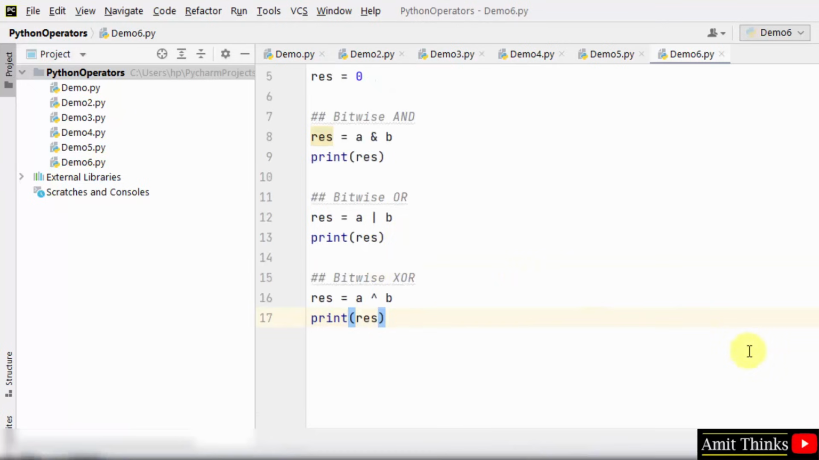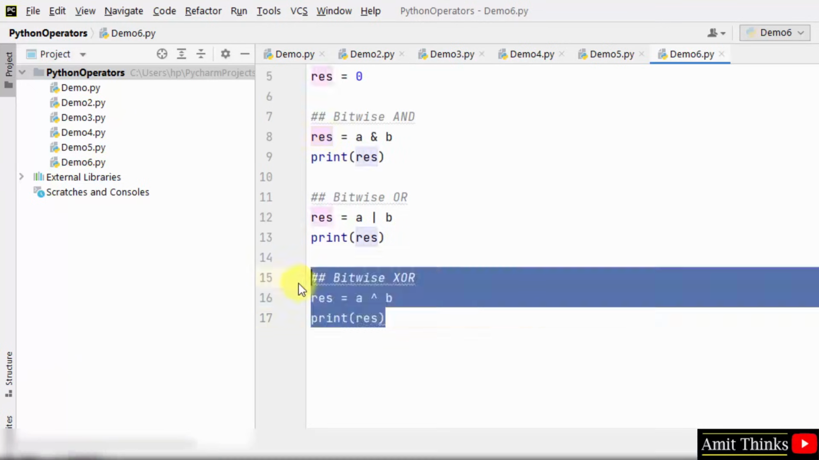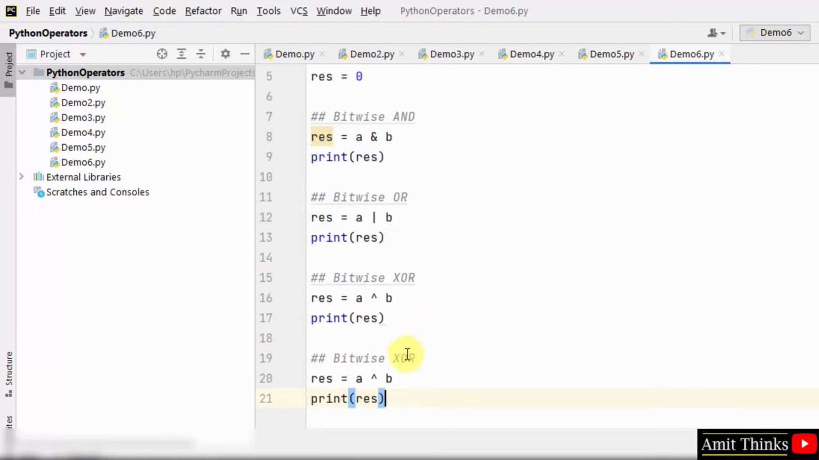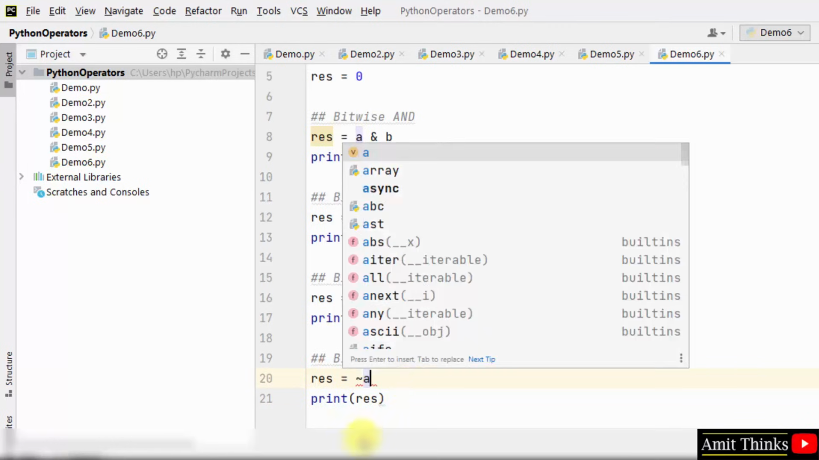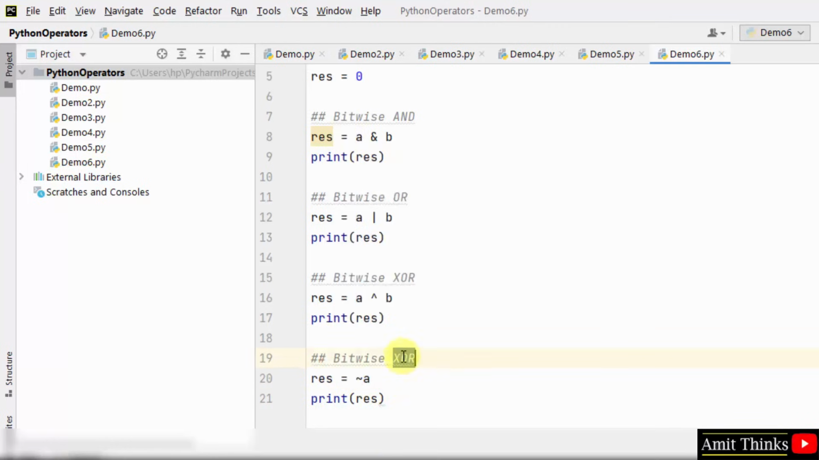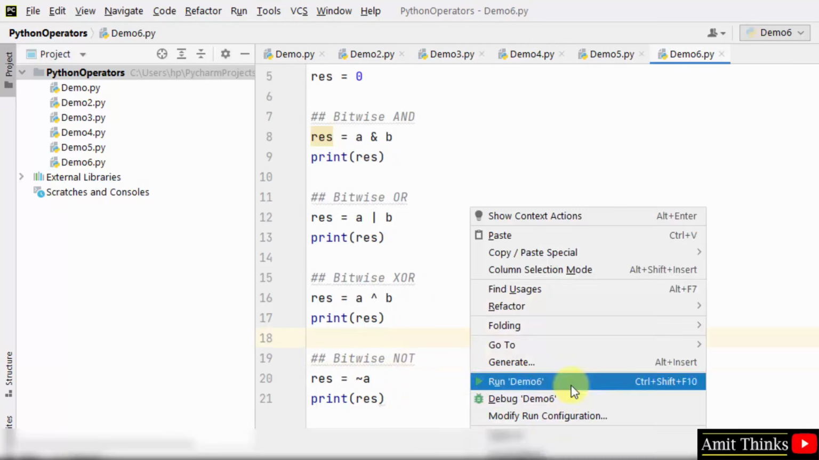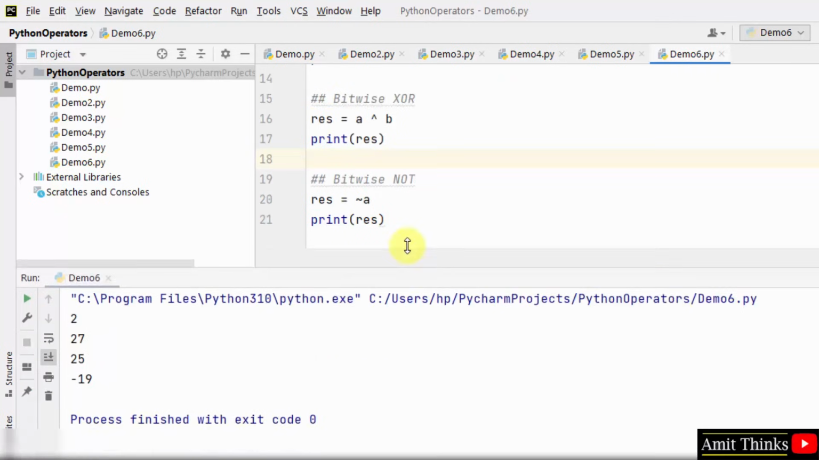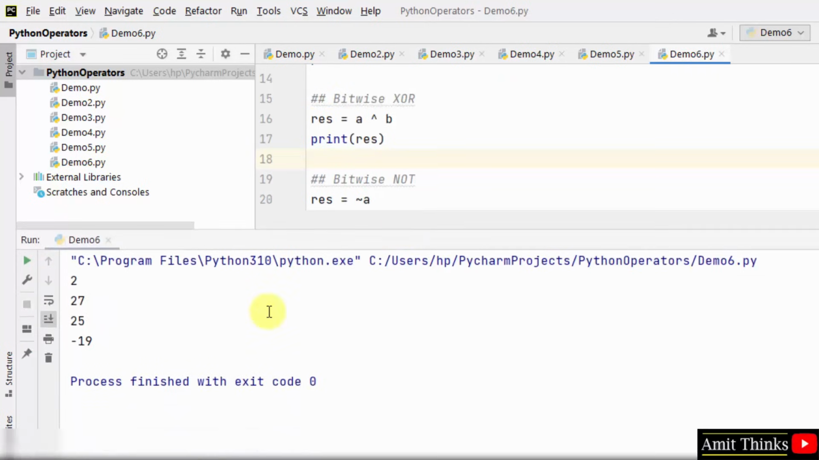Now let us focus on the bitwise NOT operator. For that we only need a single value, let's say I have A here. I'll just use the negate operator to find the negation using the bitwise NOT. Now I'll run it, right click and run. Now our value of A, which was 18 before, will change to -19.